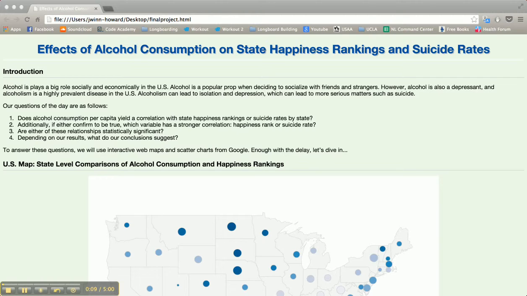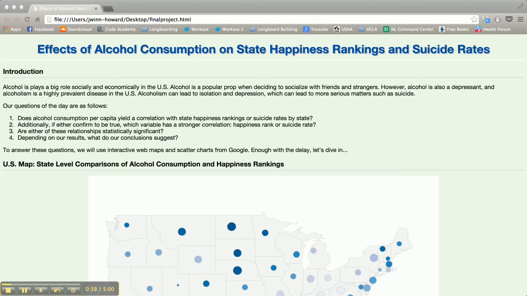For this project, I decided to analyze the effects of alcohol consumption per capita on state happiness rankings and suicide rates. Alcohol consumption plays a large role in our society, and socially, if we're going out with our friends or maybe to meet strangers, we'll go to a bar or have a house party or go out to a club, and alcohol tends to play a large role in that. But it can also have some negative implications.